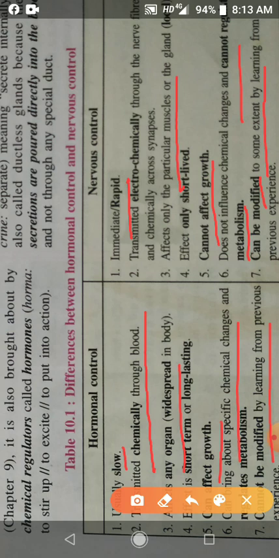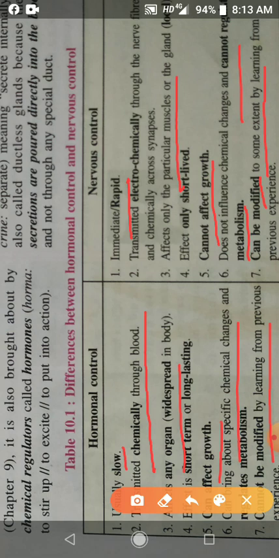So, children, you studied about endocrine glands. Endo means inside, crine means separate. It means secrete internally.